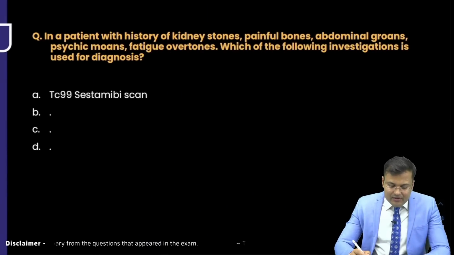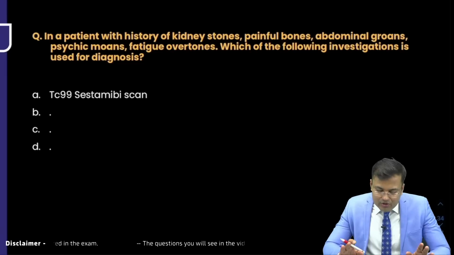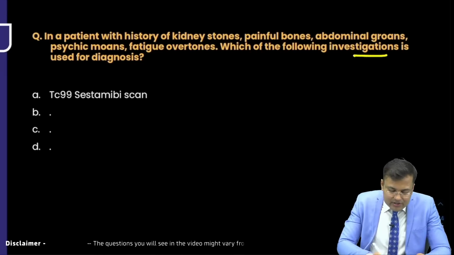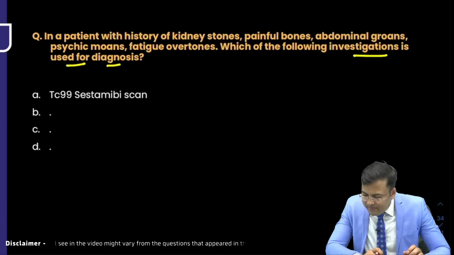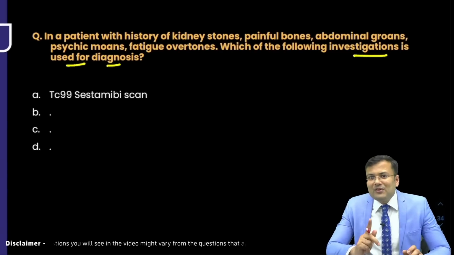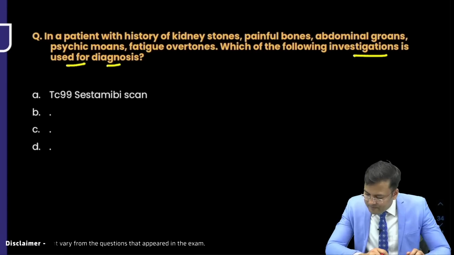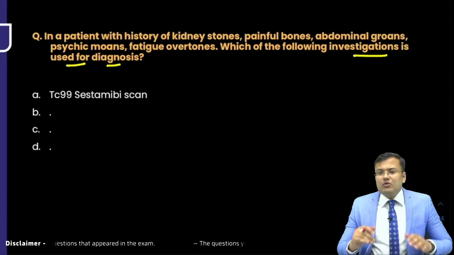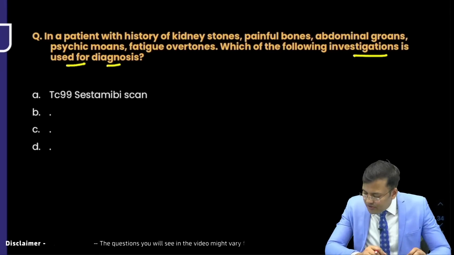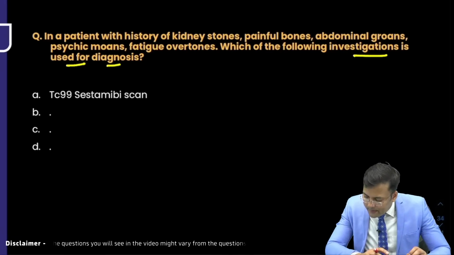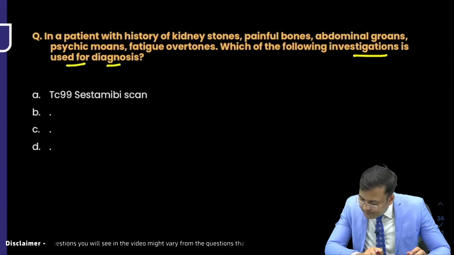In a patient with history of kidney stones, painful bones, abdominal groans, psychic moans, fatigue overtones, which of the following investigation is used for diagnosis? Now you tell me. I'm from UP, I'm from Mirzapur, so be careful. Okay? Right. So I want to ask, in this question, do you want to add something about the language, or something in the options? Ashok?